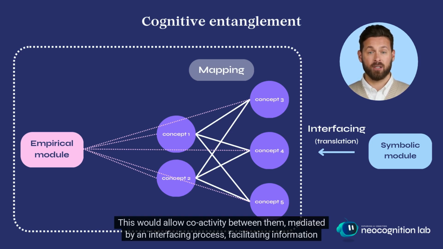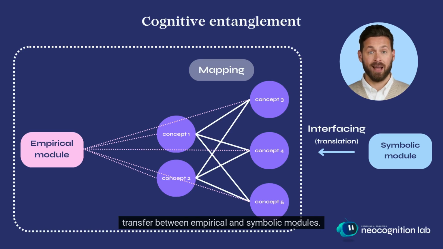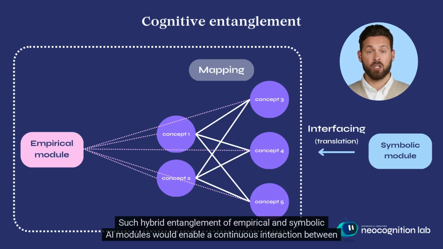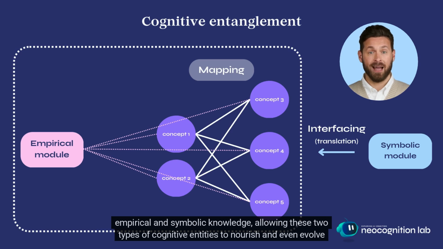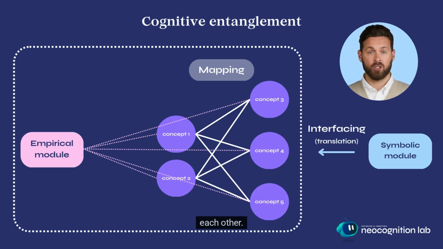This would allow coactivity between them, mediated by an interfacing process, facilitating information transfer between empirical and symbolic modules. Such hybrid entanglement of empirical and symbolic AI modules would enable a continuous interaction between empirical and symbolic knowledge, allowing these two types of cognitive entities to nourish and even evolve each other.